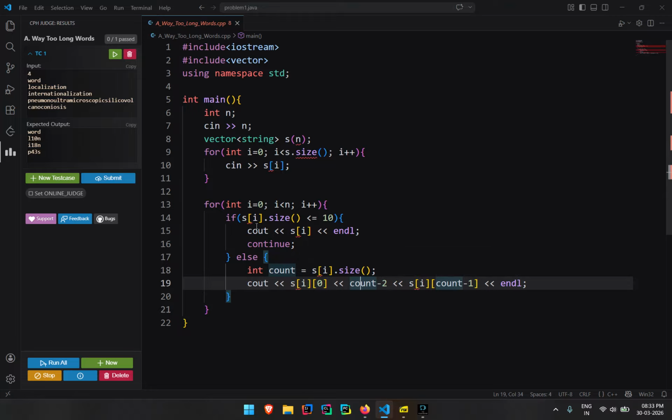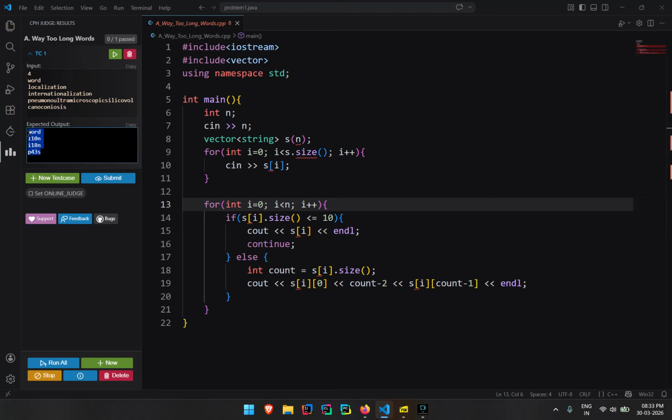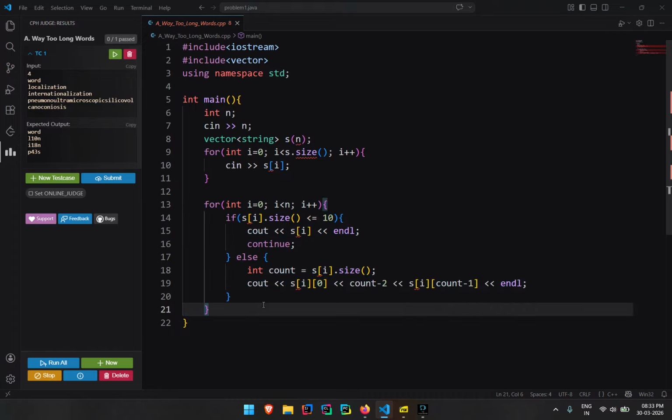That's it. Now you might be wondering why I'm using a for loop over here. The for loop is for the test cases, the number of times the test cases repeat. This is 4 times, so this for loop works 4 times for 4 different test cases. You might write it as a while loop, while t minus minus. So that also might work. So this was the simple solution for this question.